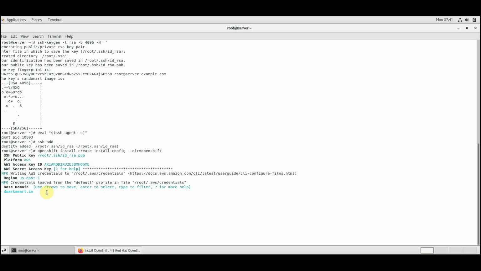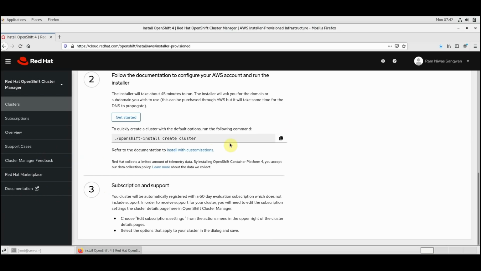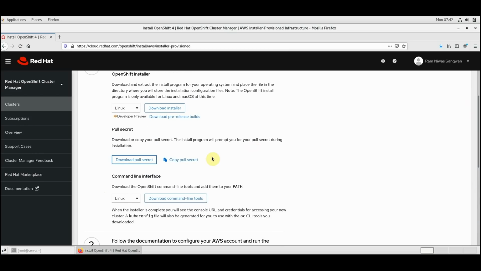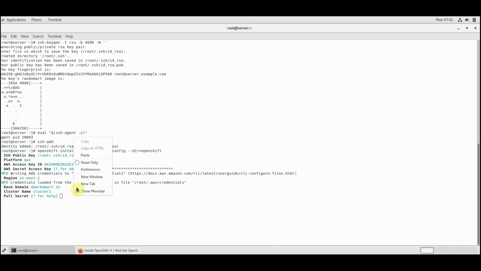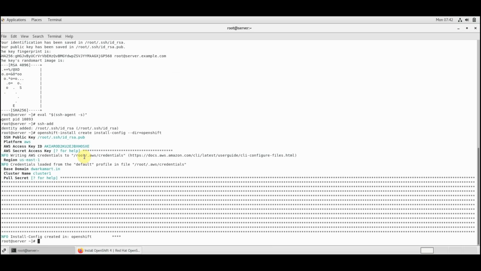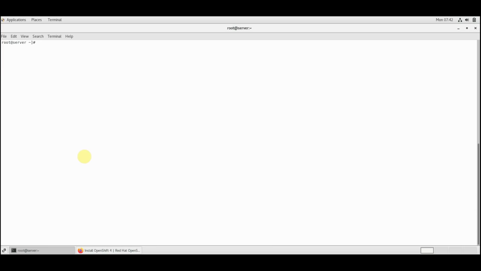This is my AWS access key ID. It asked me for that, and the secret, which I specified, downloaded from my AWS panel. Then the cluster name, cluster 1, and then the domain. I use Route 53 to specify my domain, which was available free for myself for testing purposes, dwarkamart.in. I'm using that, and copy the pull secret. This has created the install-config.yml file in the OpenShift folder. Let's verify the file, and let's make some changes in the file.